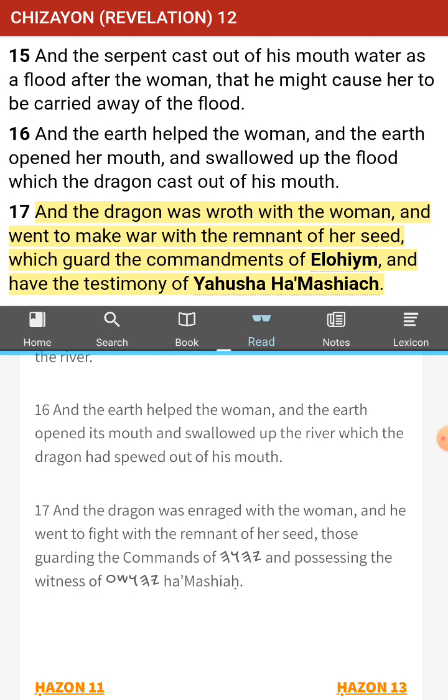And that's what it says right here. The dragon was enraged with the woman, and he went to fight with the remnant of her seed. That would be us. That would be the Torah keepers. Anybody who is keeping the laws, statutes, and commandments of our Creator is a brother and sister of Messiah Yahushua and is a son of Elohim. And so that is our enemy, and that is the enemy who is going to be coming at us hardcore.